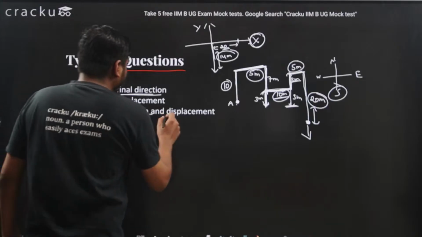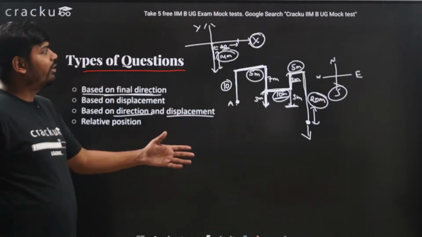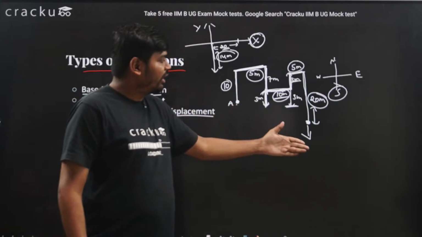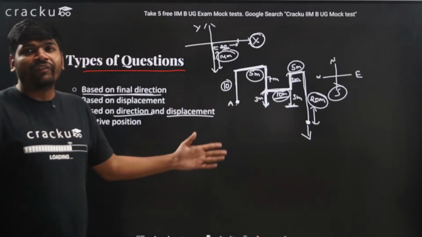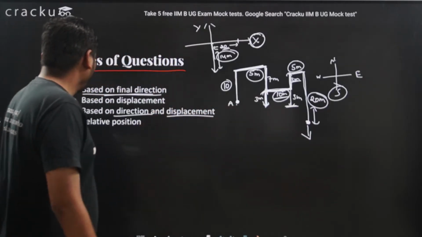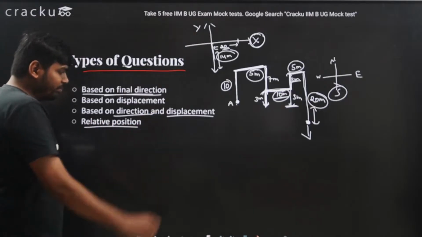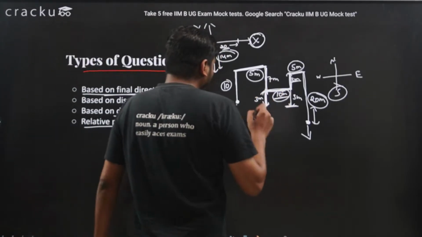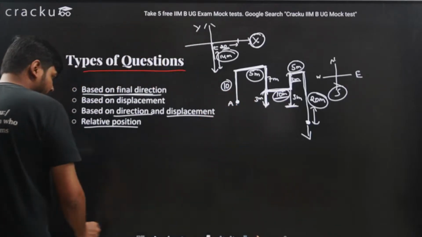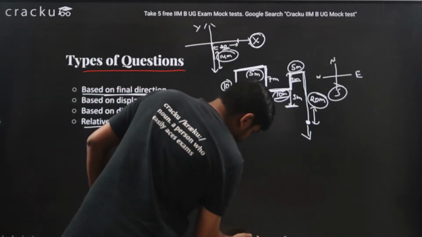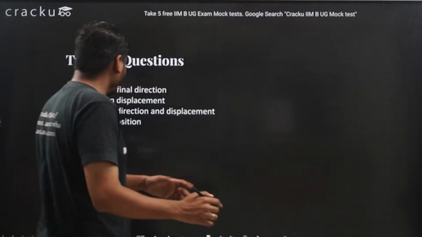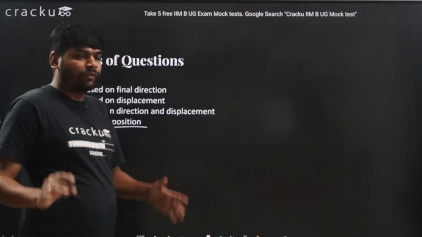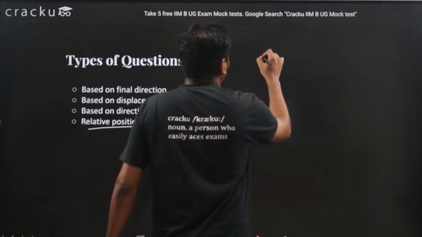Similarly, based on direction and displacement, here you have to find direction. We have already covered the direction, we have found the displacement also. Now talking about relative position, what is the relative position? For example, I will explain to you about the relative position. For example, if I draw a diagram,